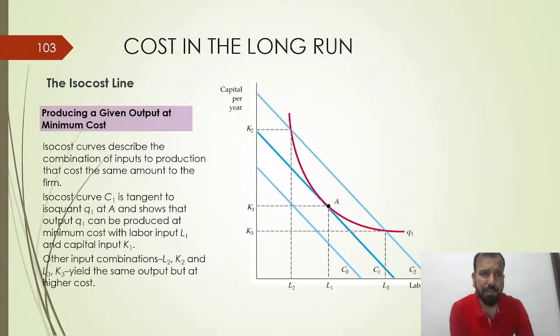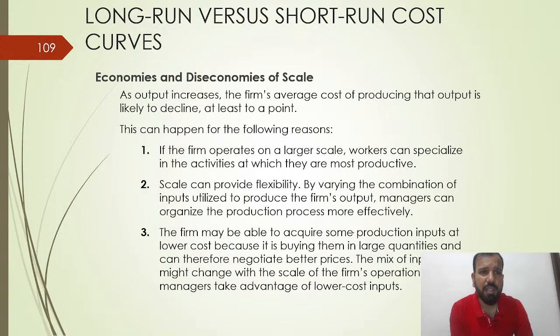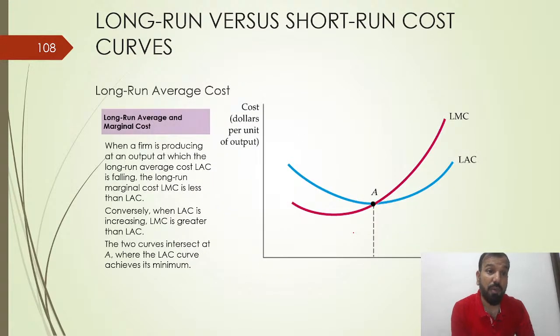This is very simple isoquant. There is no requirement for this. Yeah, you have to understand long run versus short run cost. Long run average cost and marginal cost. When a firm is producing at an output at which the long run average cost is falling, the long run marginal cost LMC is less than the LAC. You have to understand long run marginal cost is less than the long run average cost. It is very basic common sense also.